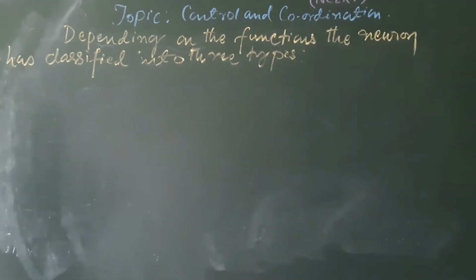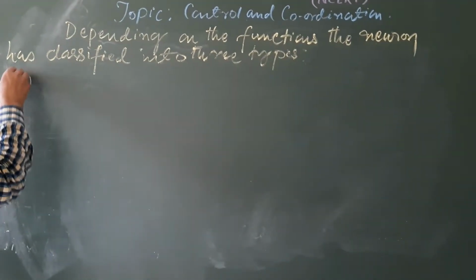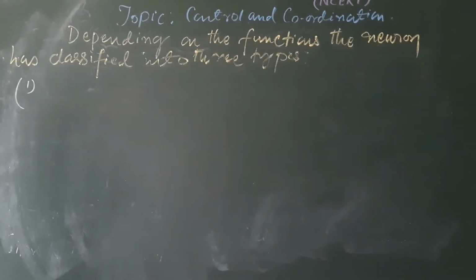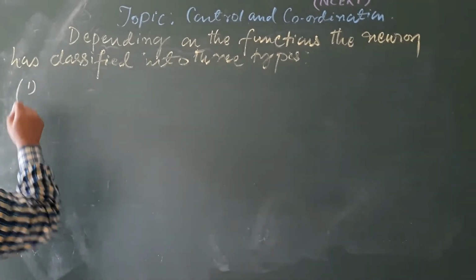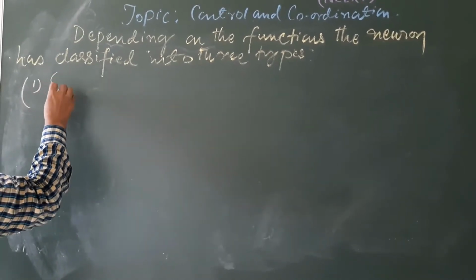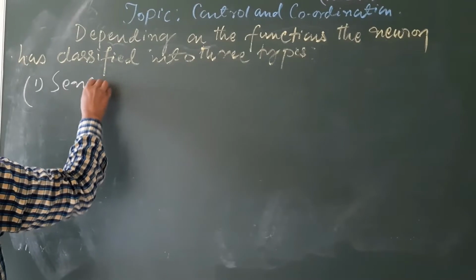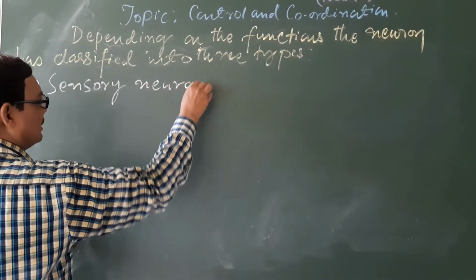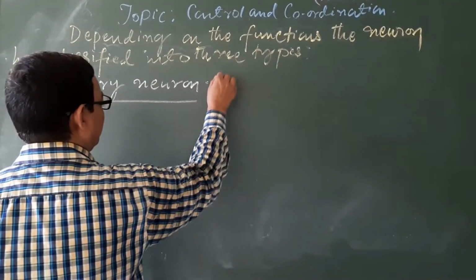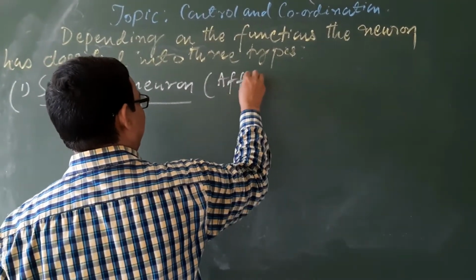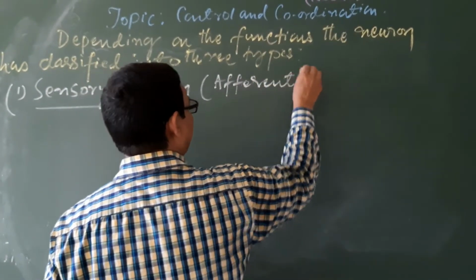Very simple. You are already aware of their functions, but you didn't know their names. I would like to write those names here. Number one, sensory neuron. This is the first neuron, sensory neuron. It is also known as afferent neuron.